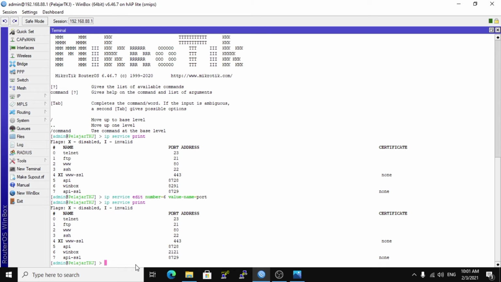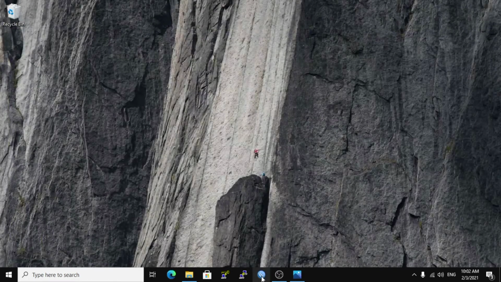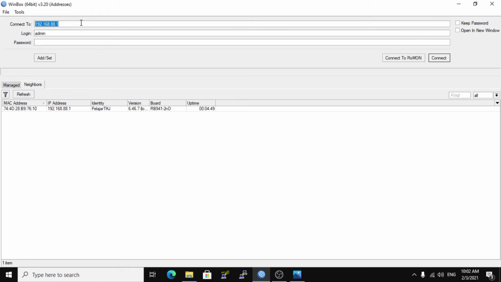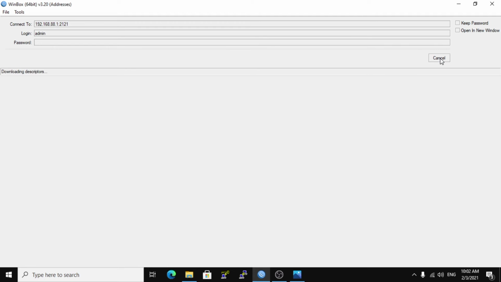If the port has changed, do the remote again using Winbox. Open Winbox again and log in with the IP address and add the port 2121 and click connect.